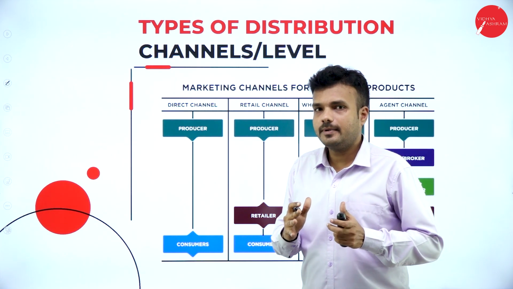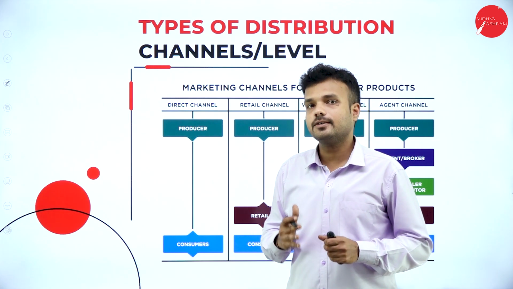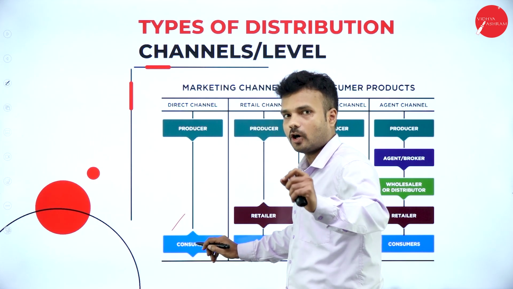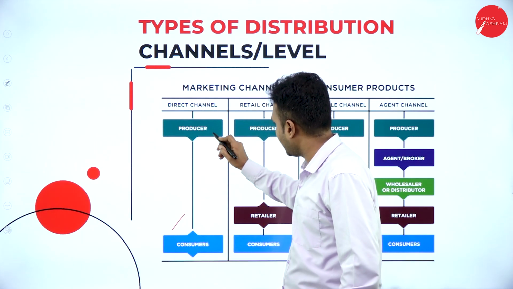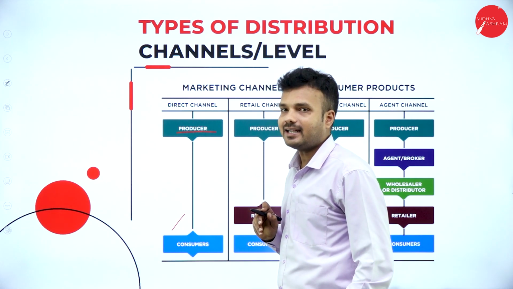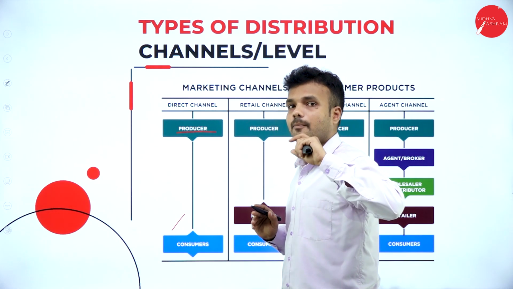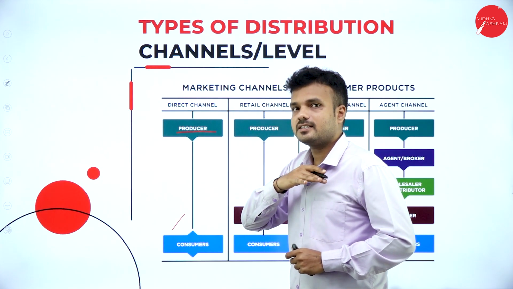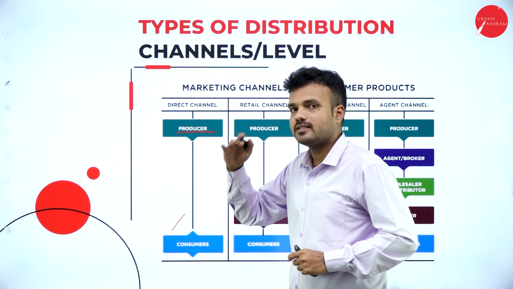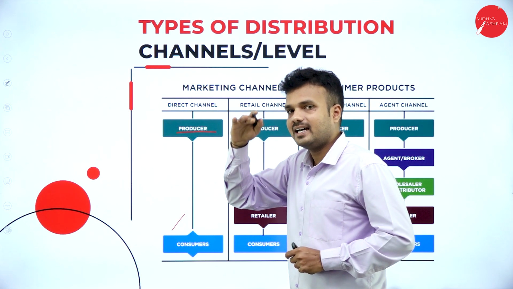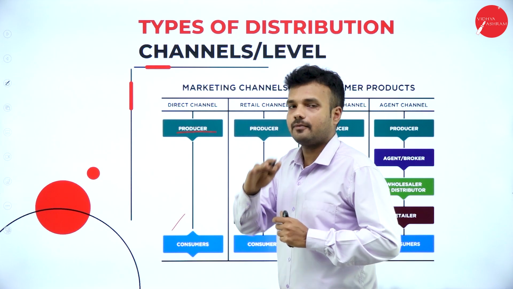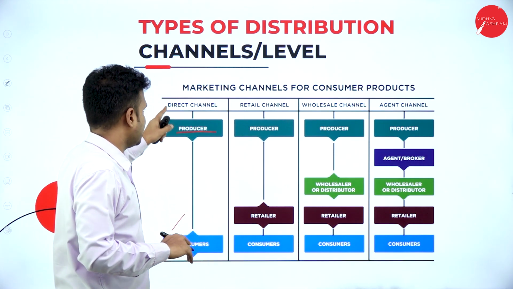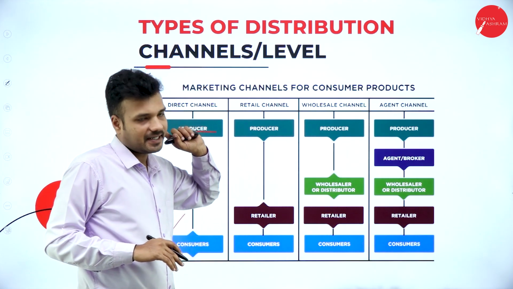What is the difference between direct and indirect channels? In the direct channel, the consumers purchase the product or commodity or goods directly from the producers, directly from the manufacturer. Hence, there is no provision for the interference of an agent, wholesaler or retailer. There is no intermediary between consumers and producers. The next one is the 1 level channel. This is a direct channel, and these three are the indirect channels, right?